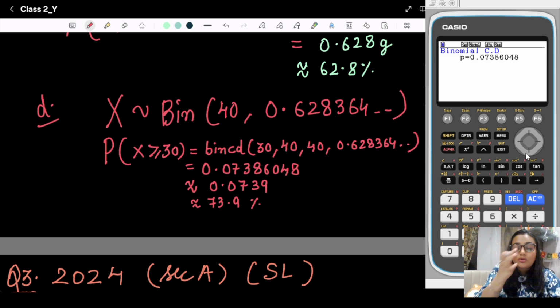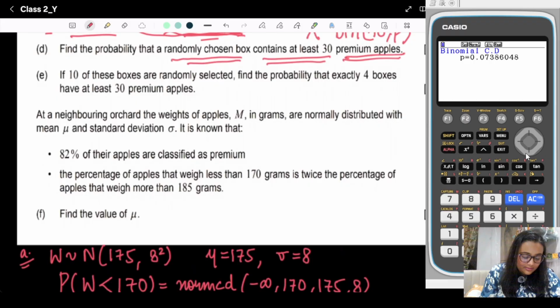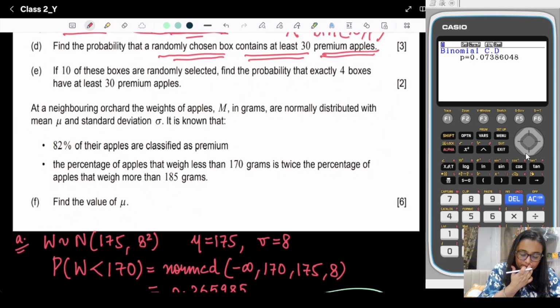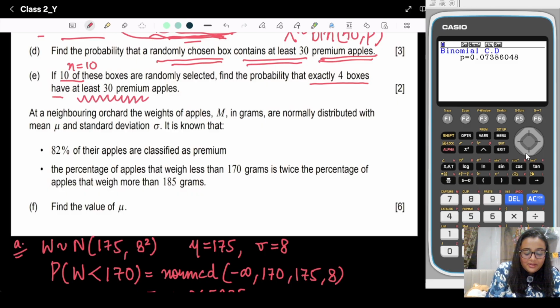See, it's very easy. You only need to focus on key lines and just operate it with the GDC. Now we need to find the E part, which is very easy. I'm giving you a hint, just solve it. In this case n is 10. Find the probability that exactly 4 boxes have at least 30 premium apples.